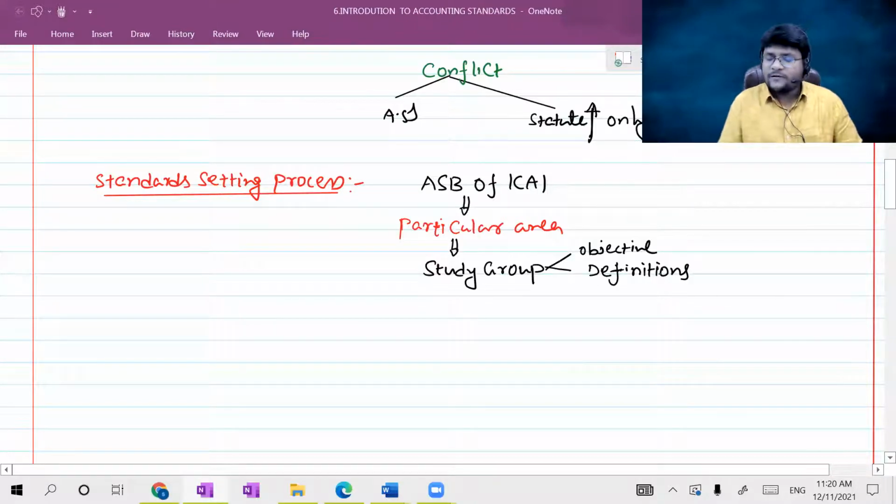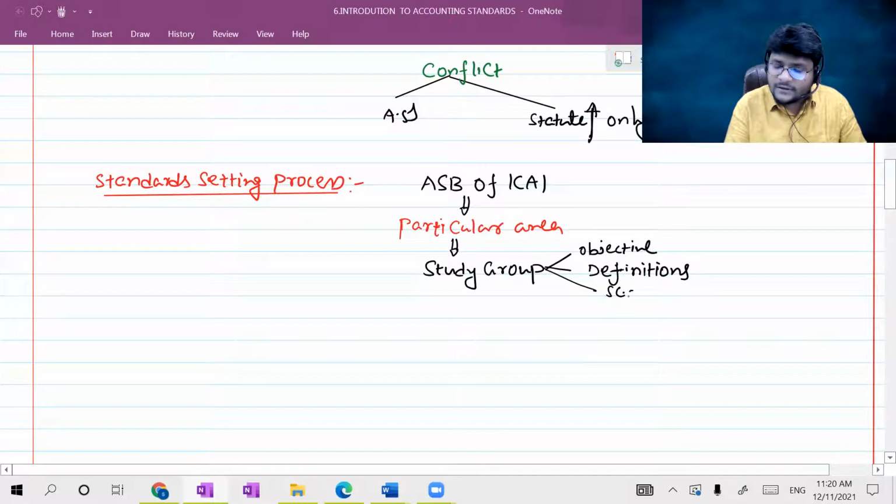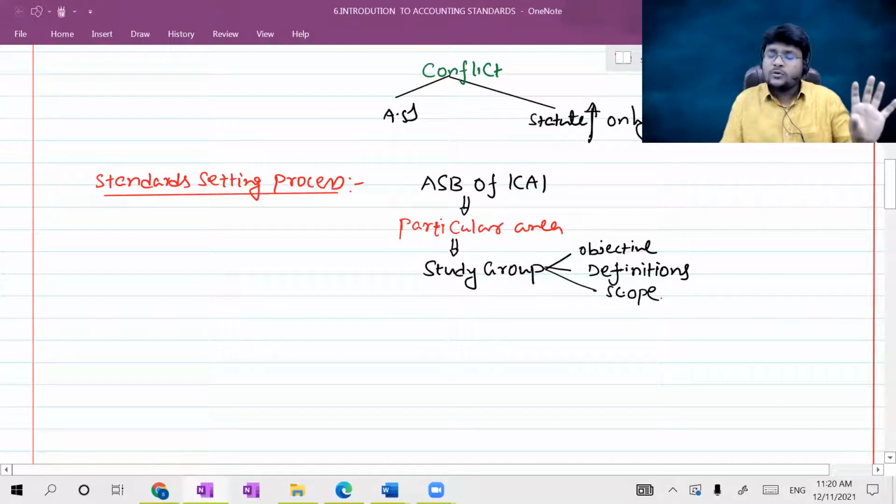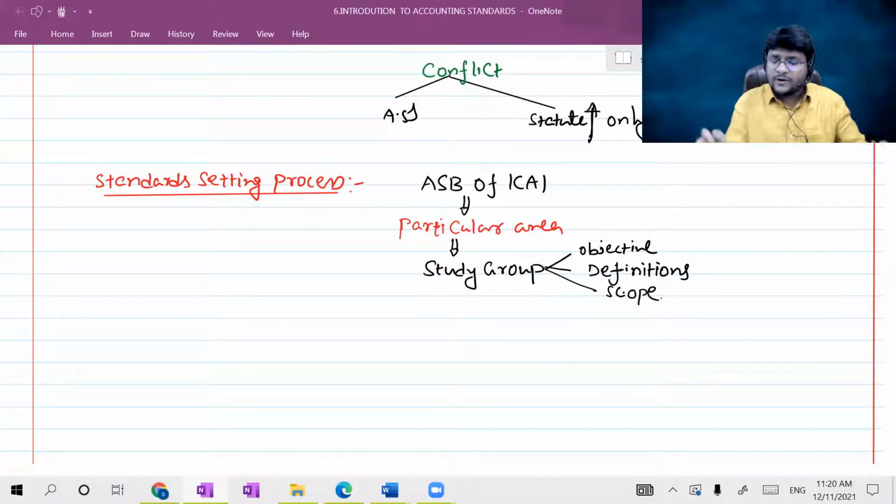Is there any specific definitions we have to give for better understanding of that standard? Sir, that standard's scope, is it applicable to all type of entities, or any particular entities? Is it applicable to all type of activities? The scope means the applicability also it will define.